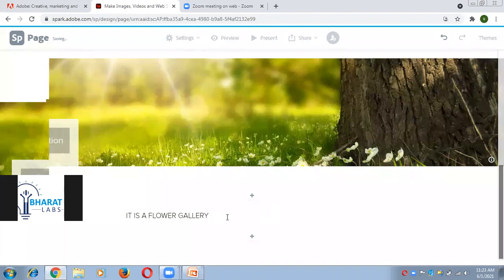Even you can format this text after adding text. I can easily format the given text by using these given features by just selecting the text.